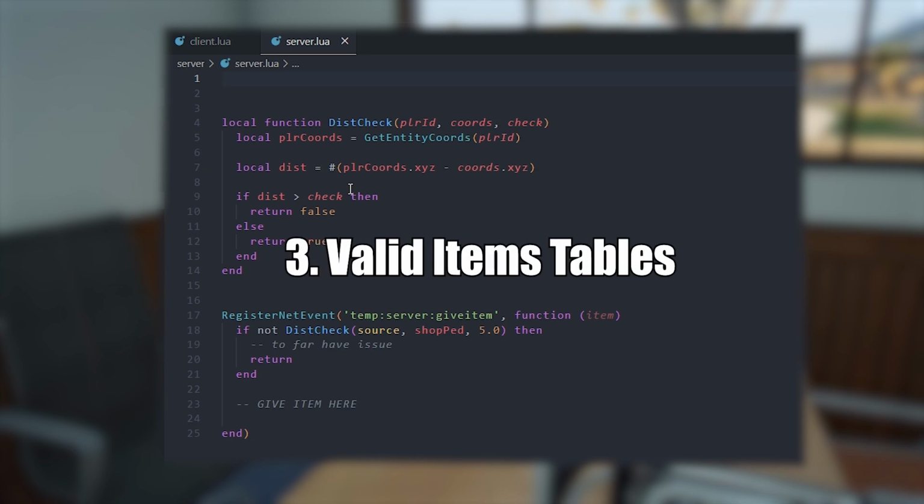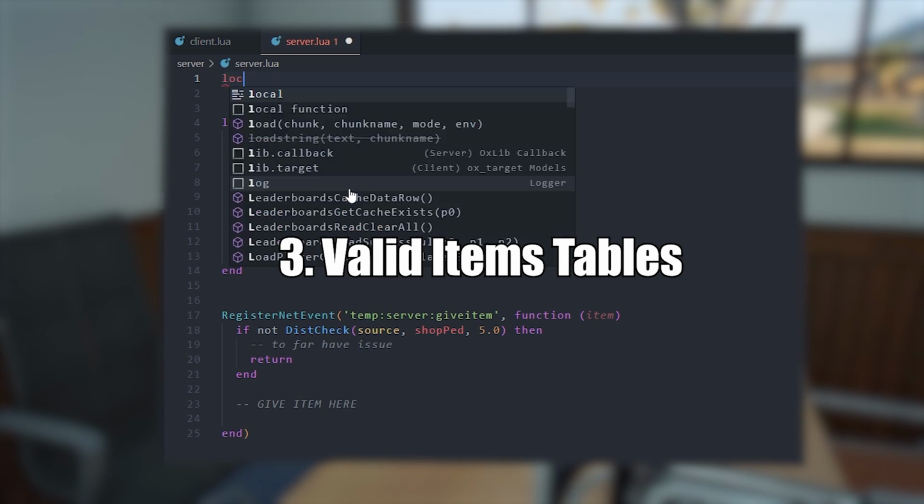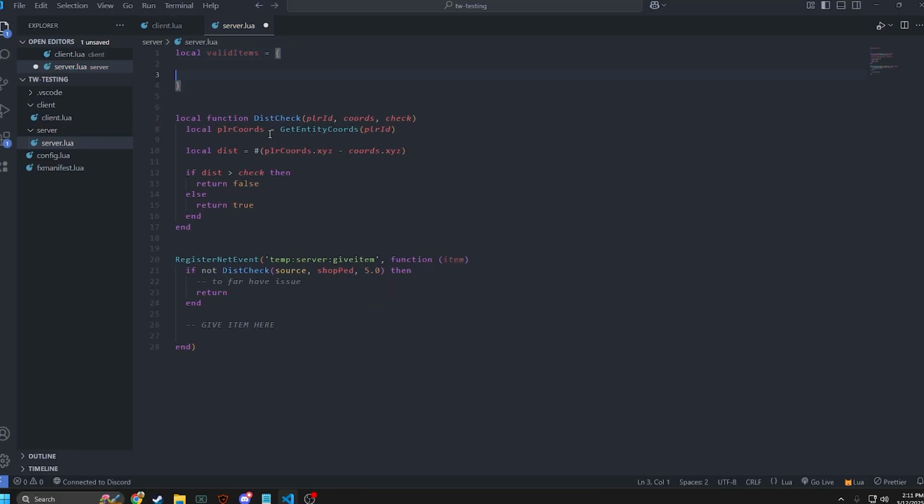So I do a table usually called local valid items, and then I literally just do, so maybe apple, for example, is one. I just do apple true. So that's how you know if it's in this table, it's an item we can give in this script. And make sure if you create this table, you do it in a server file so that dumpers can't dump the script and find out where the items are.